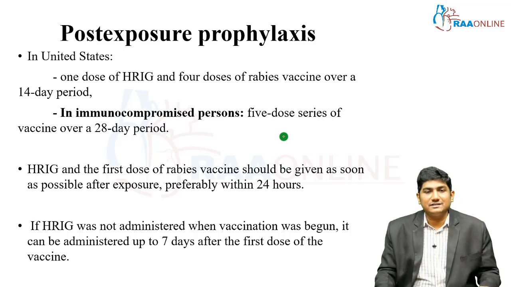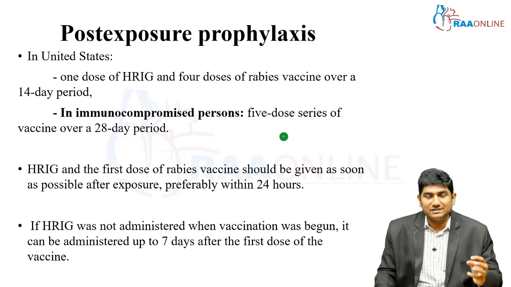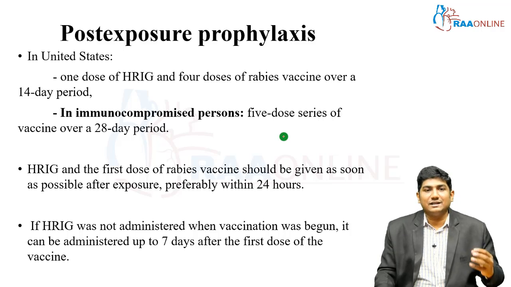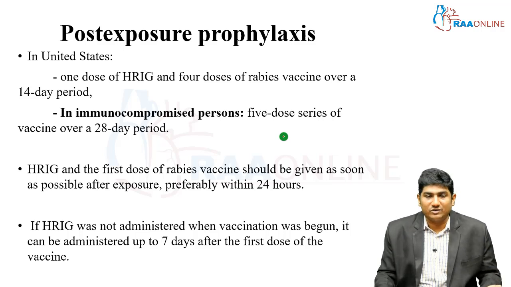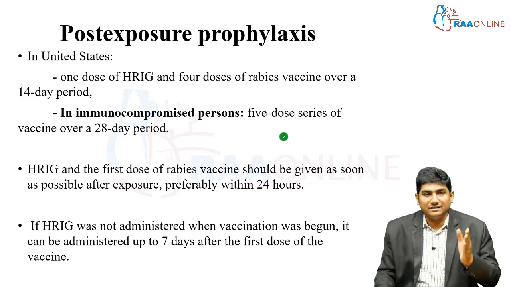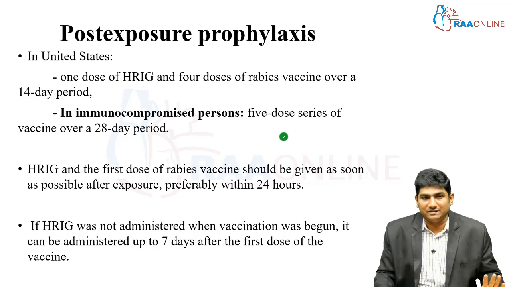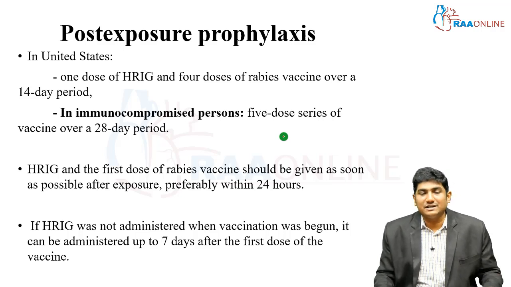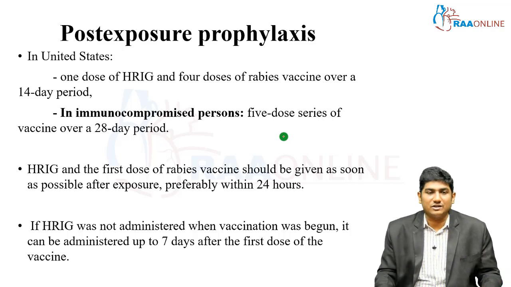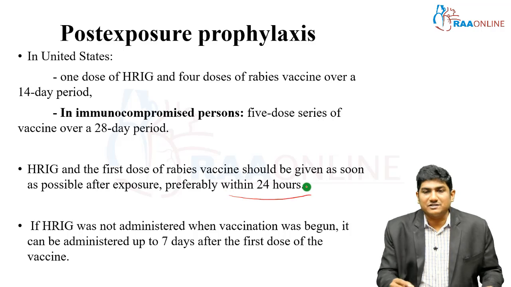The idea behind that is, if you give the HRIG at the earliest, the benefit is going to be almost immediate. Okay, so on day 1, they'll give 1 HRIG and the first dose. Then the remaining 3 doses should be given in the next 14-day period. If they are immunosuppressed, the 4 doses will turn into 5 doses, all over a period of 28 days. Remember, the HRIG and the first dose of rabies vaccine should be given as soon as possible. But if delayed, you can give it preferably within 24 hours.